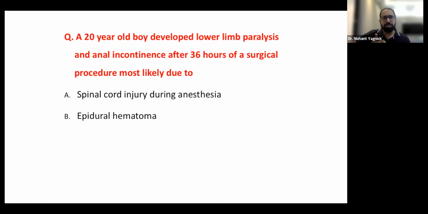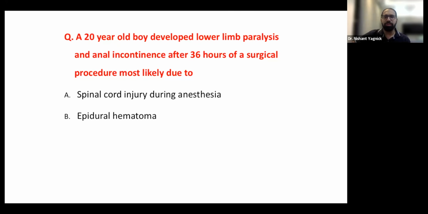So the question is really going to be answered on the basis of neurological localization. If it's lower limb paralysis, very specifically mentioned, not upper limb paralysis, we know that the level is somewhere below the C7 T1. And if there is anal incontinence, then it is most likely in the sacral region. See, there can be anal incontinence from even cranial injuries, but they will not be restricted then to just a lower limb paralysis.